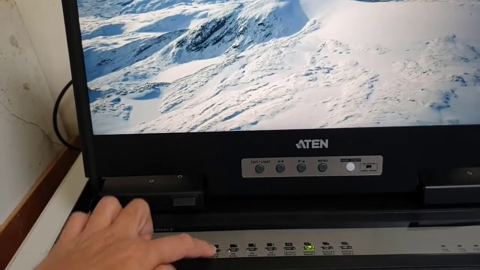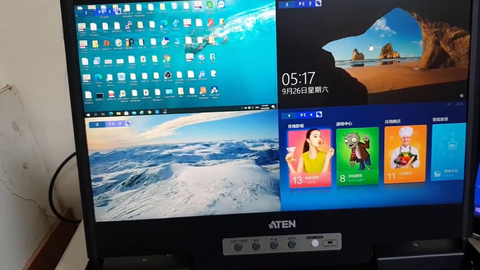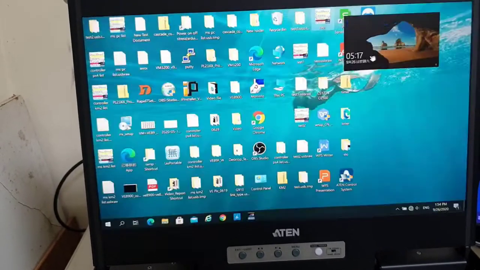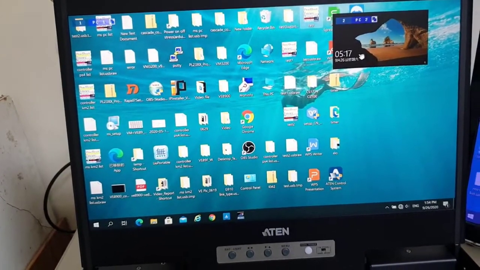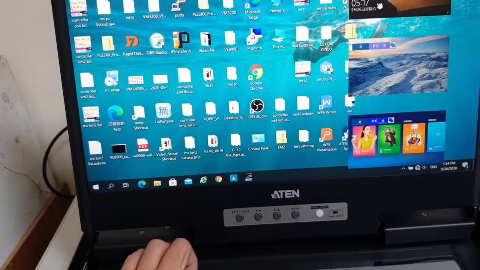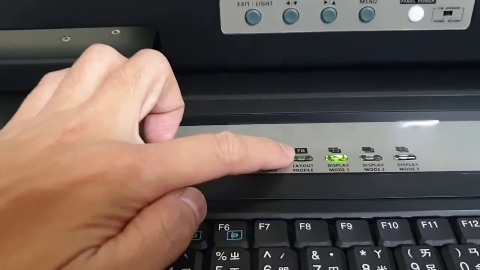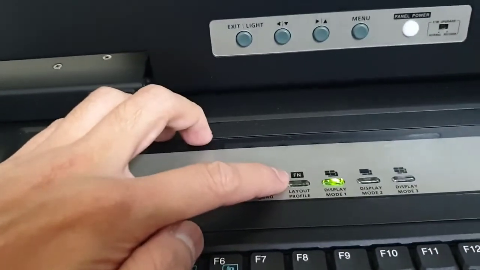So for example, this is the quad view display mode, and this is PIP mode 1, PIP mode 2, the third PIP mode. Then this feature is the so-called FN feature.